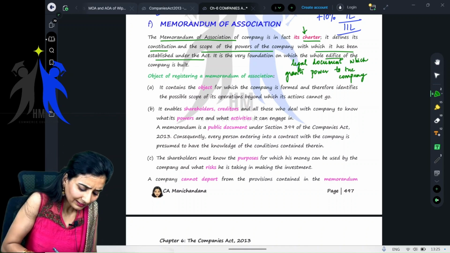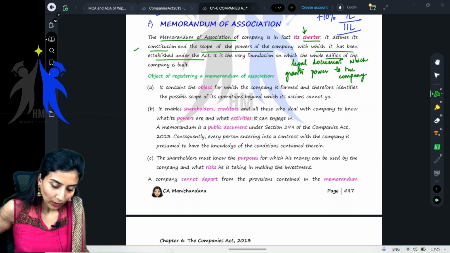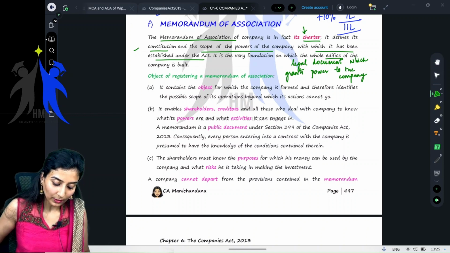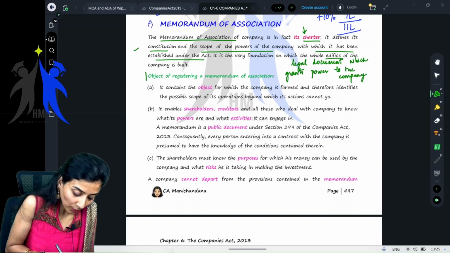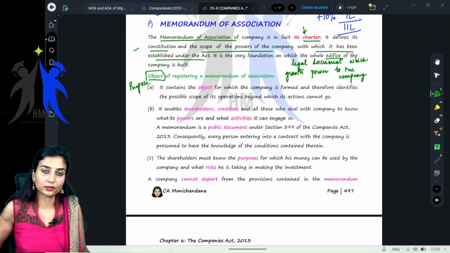Okay, clear. It's just the basics, right? Now, what is the object of registering a Memorandum of Association? What is the main object, or what is the purpose of this Memorandum of Association?